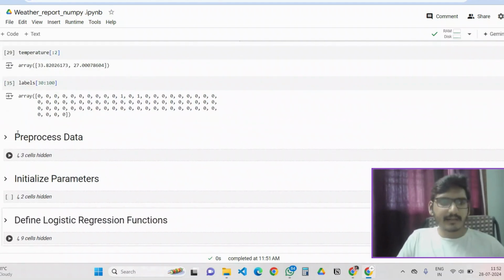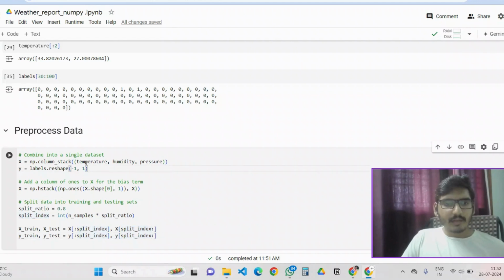The data is not so regular. I'm taking the temperature, humidity, and pressure as a column stack, which creates a table. It means it's a 2D array, a table for temperature, humidity, and pressure. After that, the y values are reshaped, and an additional bias term is added to x. The x is reconstructed using hstack, so that we get 4 values in x. You can see how it will be.